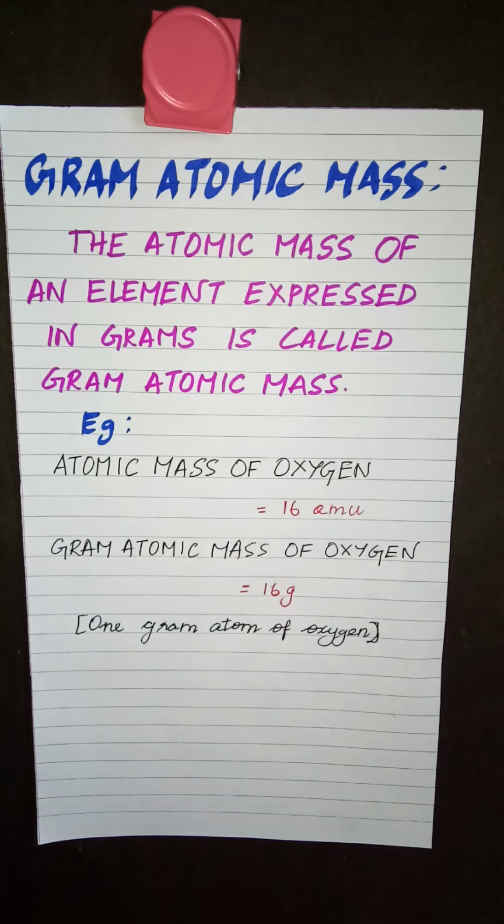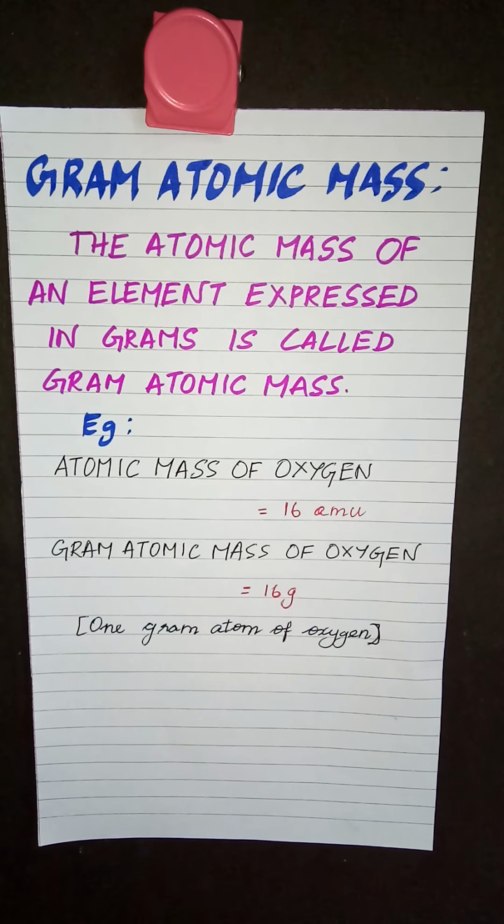So if you express atomic mass, it will be more convenient for you to talk about that mass, because we are very used to expressing mass in grams. So when we say gram or AMU, in both cases we are talking about the atomic mass of that particular element. If you know the atomic mass concepts clearly, then it will be very easy for you to calculate the molecular mass. Molecular mass is the sum of atomic masses of the elements present in a given molecule.